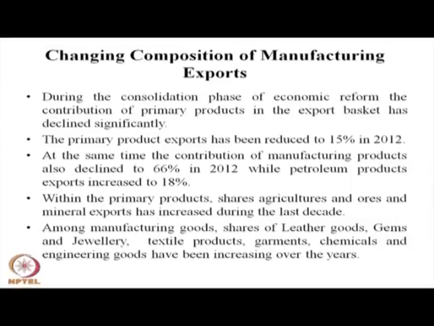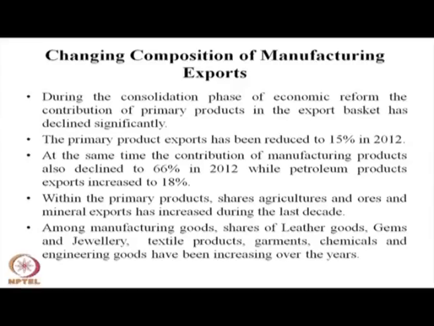Within the primary product, the share of agriculture and ores and minerals has increased during the last decade. Among manufacturing goods, leather goods, gems, jewelry, textiles, garments, chemicals and engineering goods constitute a significant part of our export earning. However, the pattern of export has changed. Recently, because of the world economic recession from 2007-8 onwards, the manufacturing sector has not contributed significantly to export earning. The declining export revenue over the years is primarily due to world recession.